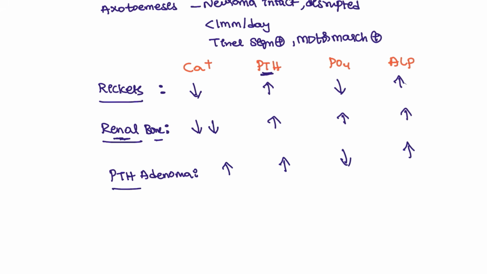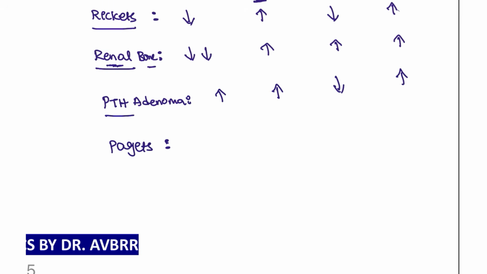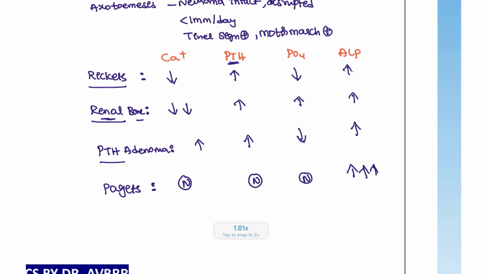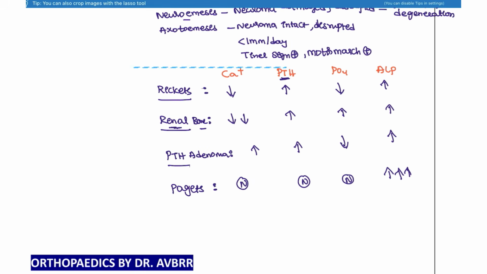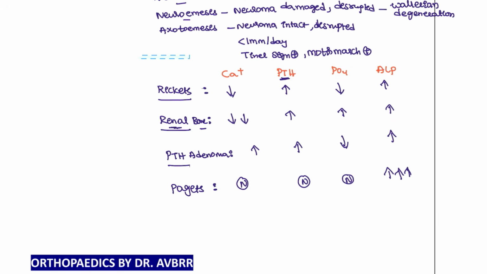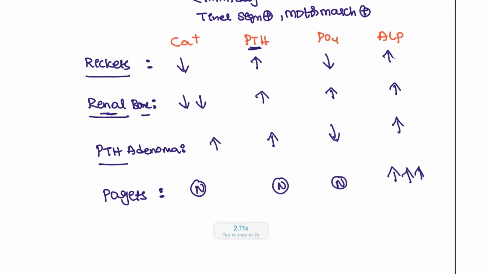Next, the last condition, there is Paget's disease. In the patients who are suffering from Paget's disease, what happens? The lytic phase and the blastic phase will be seen. At the same time bone is forming, at the same time bone is resorbing. So in these patients, mostly the calcium will be normal, PTH will be normal, and the phosphorus will be normal. But the ALP will be raised about 10 times higher in this patient. Okay, so these tests can be differentiated immediately from our question itself.